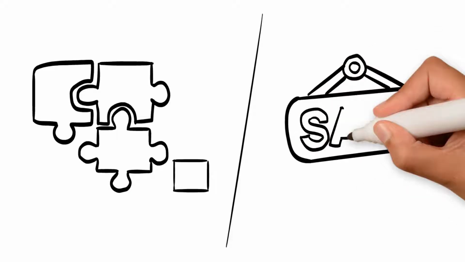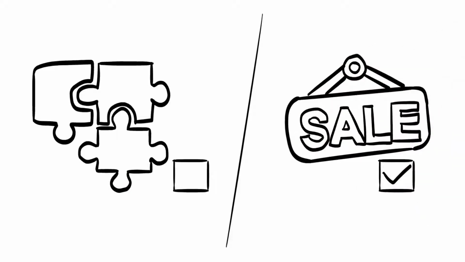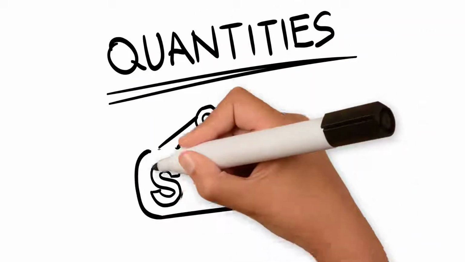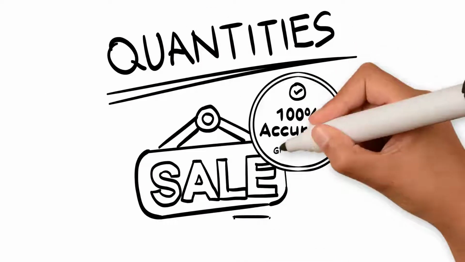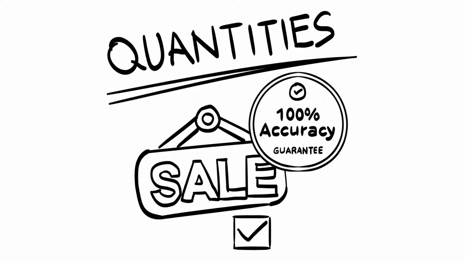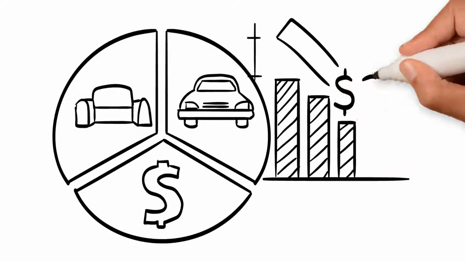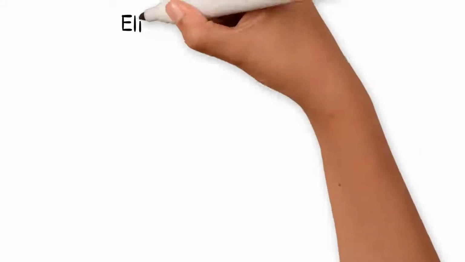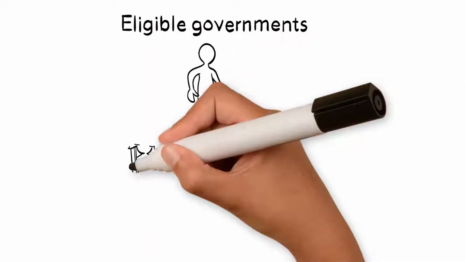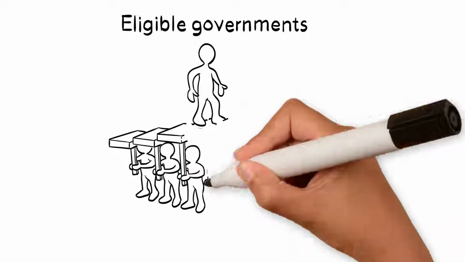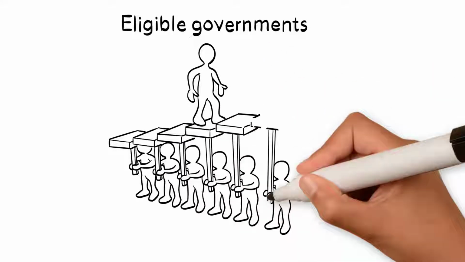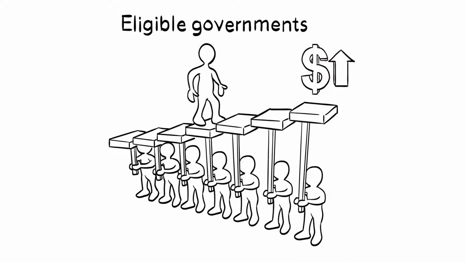First, sets always sell better than pieces. It's important to always provide a 100% accurate amount, as we can't sell about quantities. Second, destruction should always be considered if an asset is not worth more than $20. Third, developing strong community relationships is a way to make your agency stand out more, as is negotiating sales to eligible governments. Let's move on to electronics.